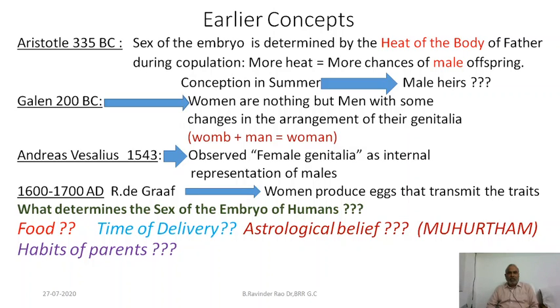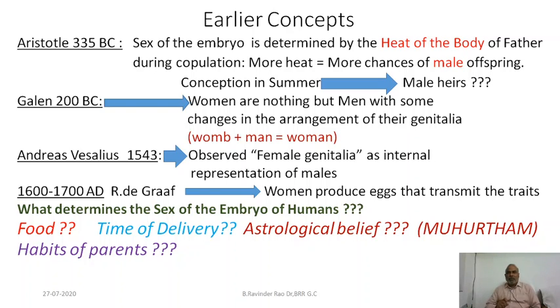Galen, in the 200 BC, said that women are nothing but men with some changes in the arrangement of their genitalia. He was the first person to explain that the reproductive organs of both males and females are homologous organs. We see that man and woman do not have much difference in all other characters, and even in males a small uterus, the uterus masculinus, is there.